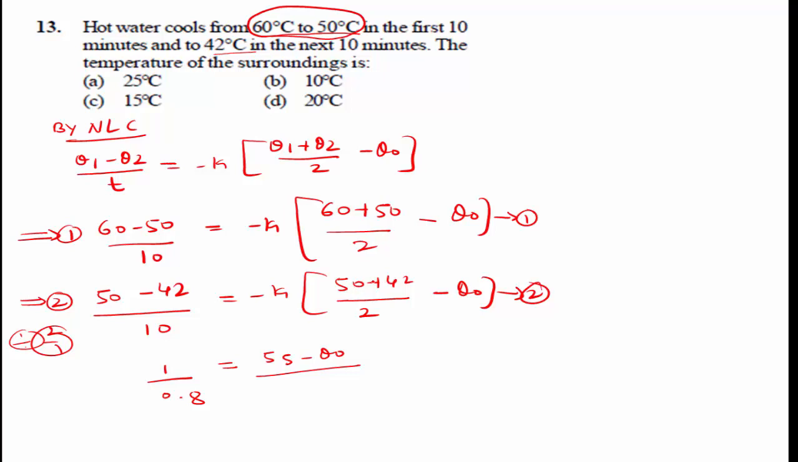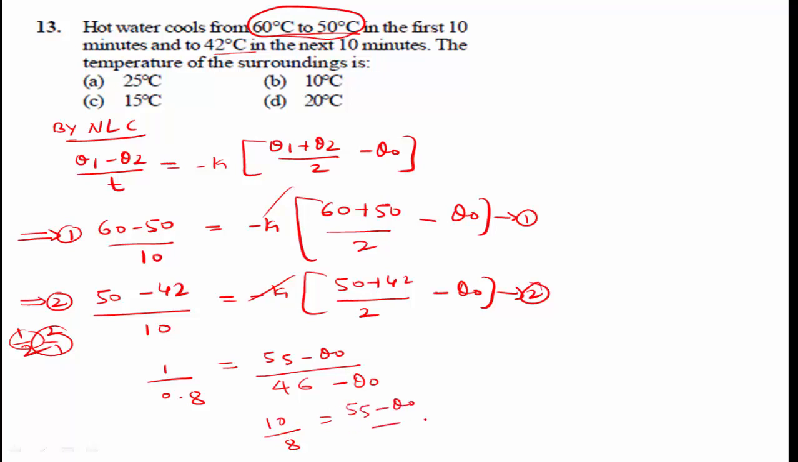Sorry, this is dividing equation 1 by 2. 60 minus 50 is 10, 10 by 10 is 1. 50 minus 42 is 8, 8 by 10 is 0.8. 60 plus 50 is 110, 110 divided by 2 is 55, so 55 minus theta 0. Minus K cancels. 50 plus 42 is 92, 92 divided by 2 is 46, so 46 minus theta 0. Here 1 divided by 0.8 we convert into fraction form, it is 10 by 8, then